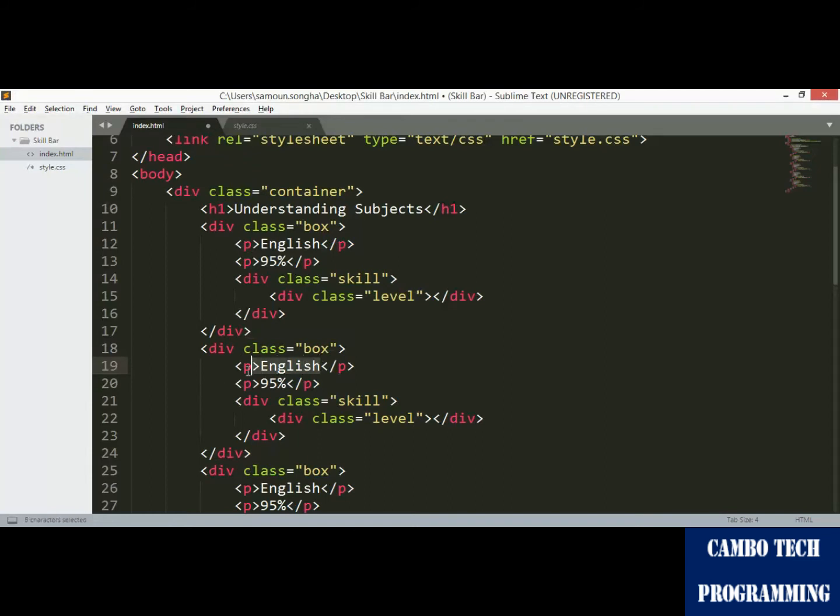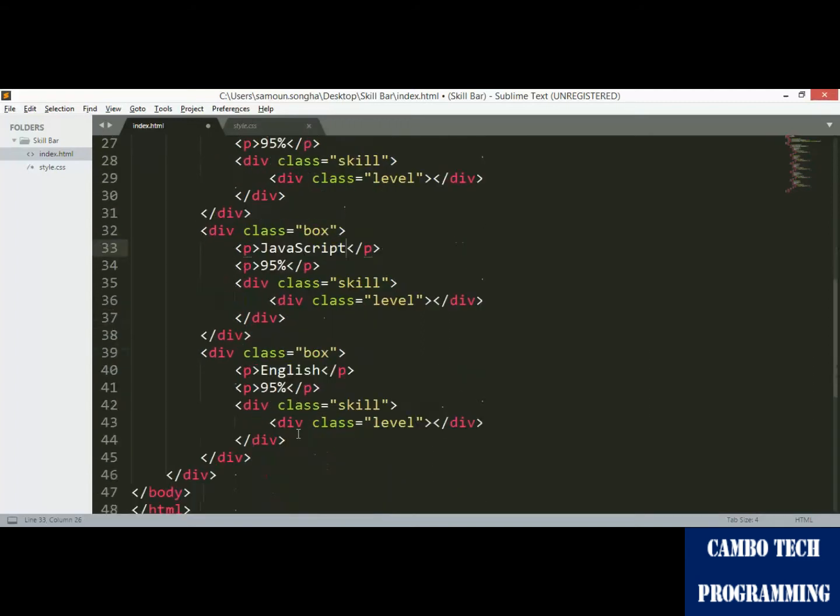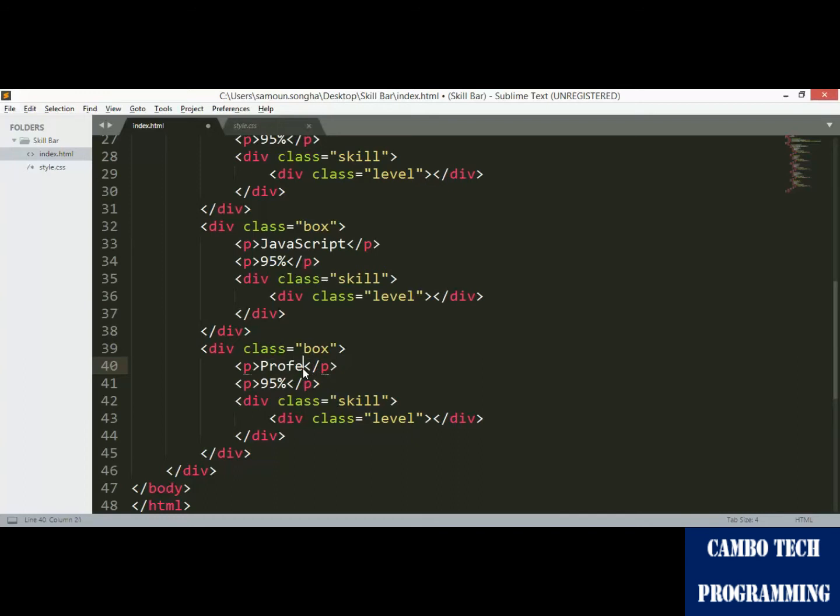So now change it to HTML5, and one more is CSS3, and this one is JavaScript. And the last is professional life. It is a soft skill subject, and it's the most important also.